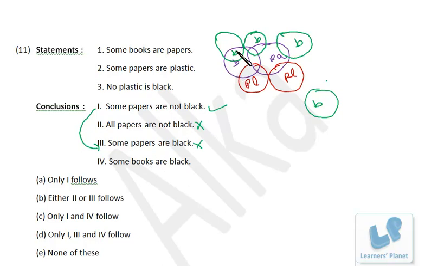Now some books are black. So books, this is black, black, black, black. Now you can very well see there are again various conditions. So some books are black. It is not always true. In this case it is true. In this case it is true. In this case it is not true. In this case it is not true. Right? So some books are black, it's not always true. So some papers are not black. This is the only conclusion that is true once for all. So only one follows.